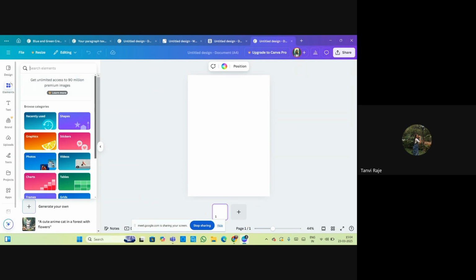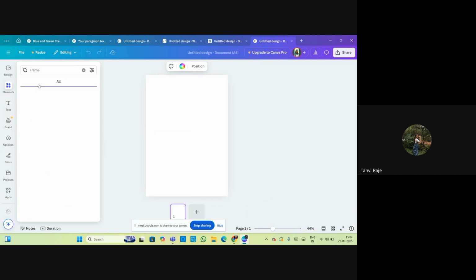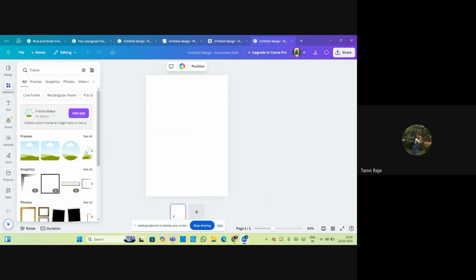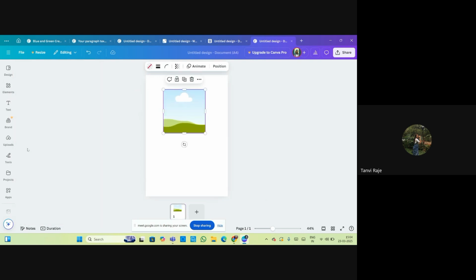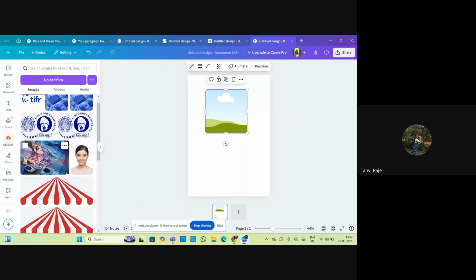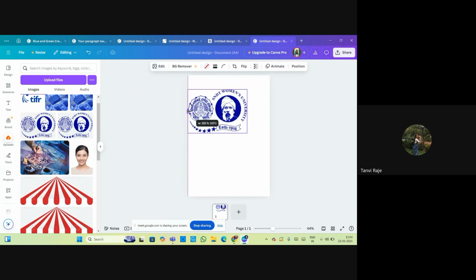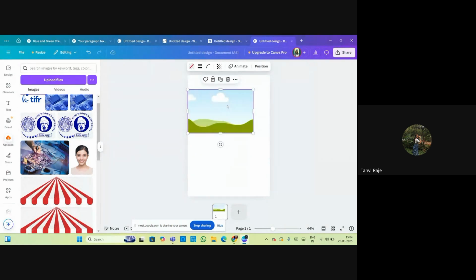So here there are a number of frames you can add. For example, I've taken this frame. You can upload any picture, and you can just drag it into this frame, and you can adjust the frame as per your need.